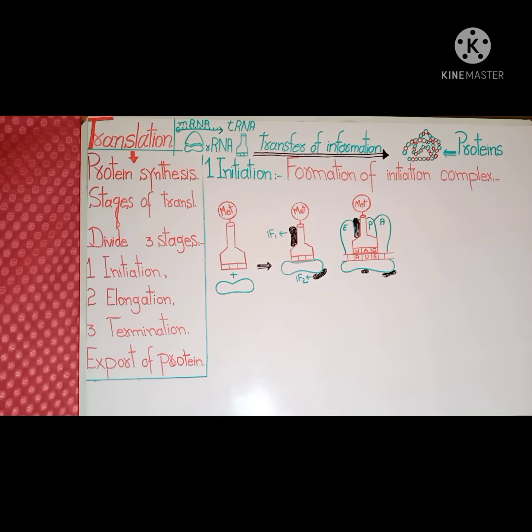Till here, the small and large ribosomal subunits have become attached to each other. The messenger RNA molecule has bound to the small ribosomal subunit. Amino acids have also been activated and are attached to transfer RNA molecules. Now a question arises: how does a cell perform its elongation process? Here we will understand the answer to this question. Let's see the performance of the elongation stage.